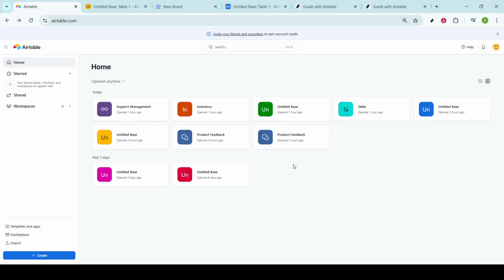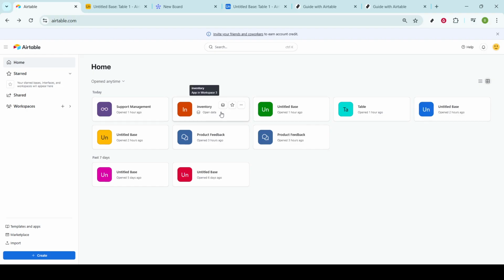Once you're on the homepage, you can see your workspaces laid out in front of you. These workspaces act as collections for your tables, essentially serving as folders for your projects. Choose the specific workspace where the base you want to duplicate is located. Selecting the right workspace ensures you're working with the correct base, which is crucial for maintaining organizational integrity.